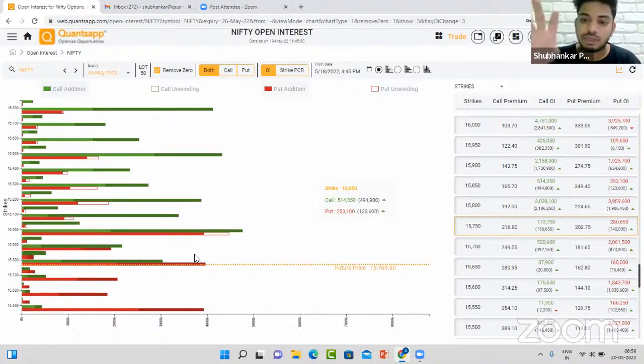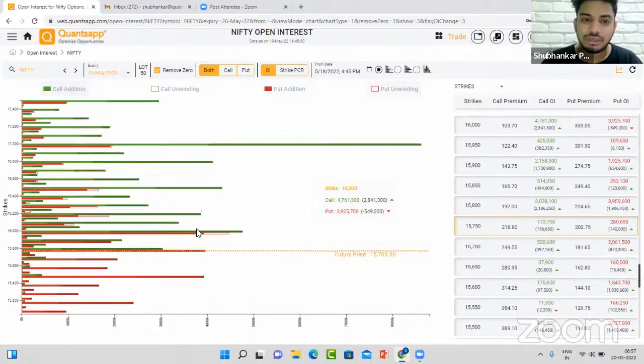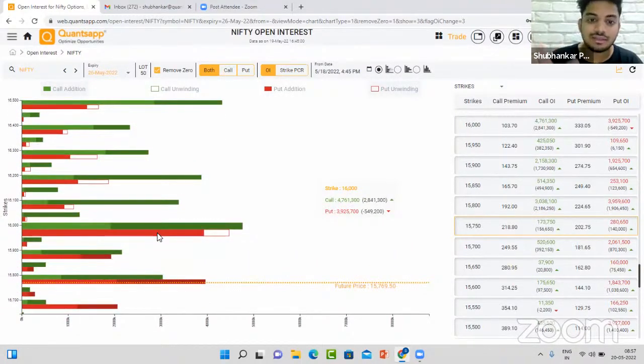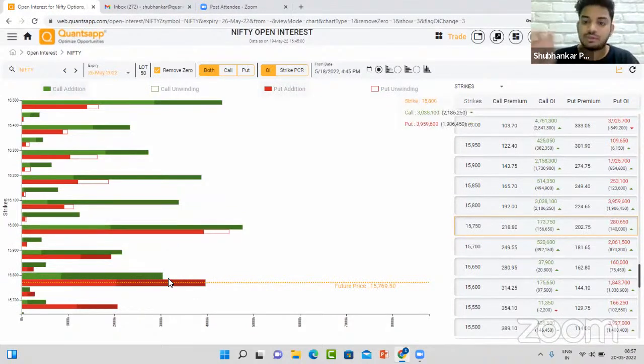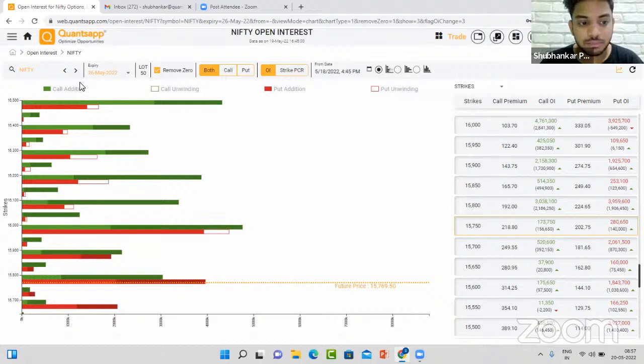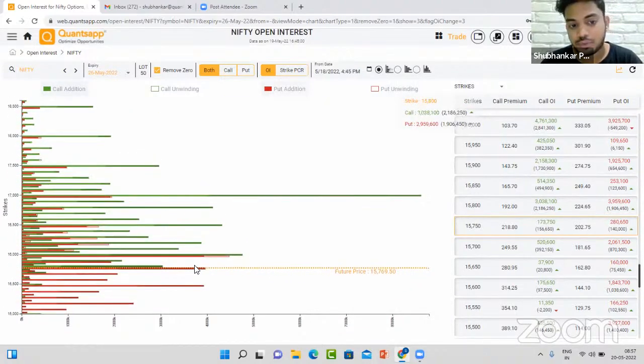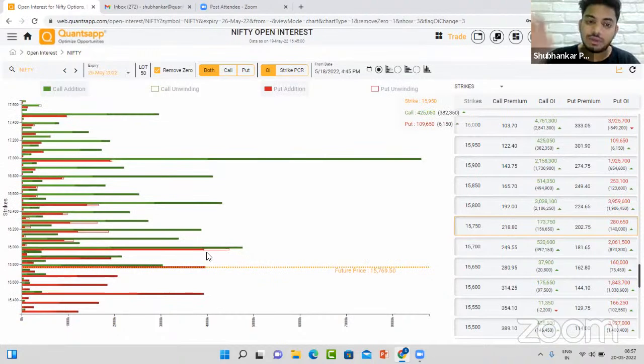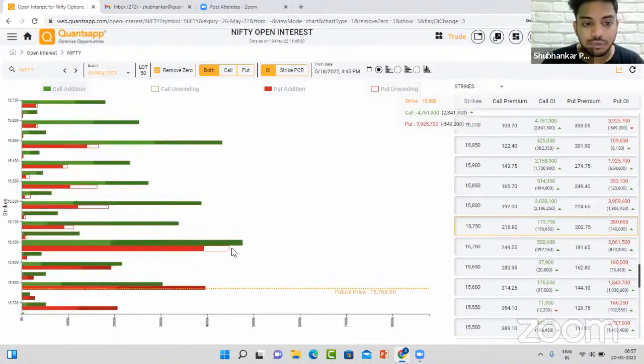So that tells us that with Nifty in a short build-up trend, there is decent resistance at 16,000, I would not call it very heavy, with put OI getting unwound. Somewhere the support is getting broken around 16,000. So initially we should wait, and if there is a dip around 15,800, that's the zone where we can expect Nifty to take support, because that's where a significant put OI strike is placed. Also, Nifty coming from a short trend, this might act as an immediate hurdle, and we also see the puts getting shed.